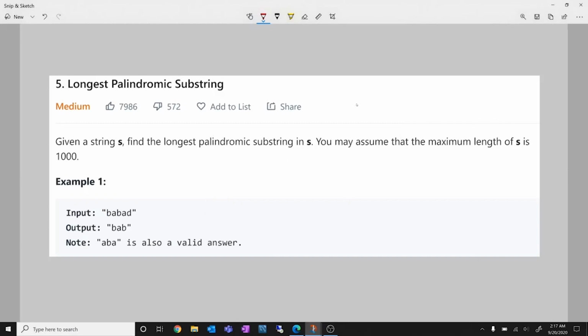Hello everyone. Today we're discussing another LeetCode medium problem, longest palindromic substring. This question has previously been asked in companies like Microsoft, Paytm, Flipkart, etc.